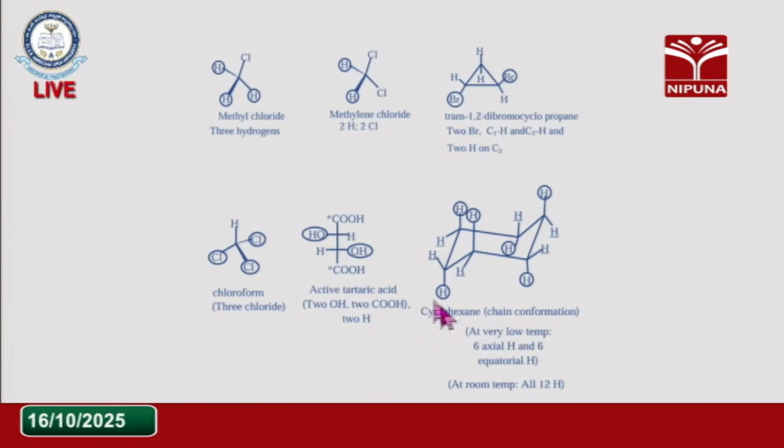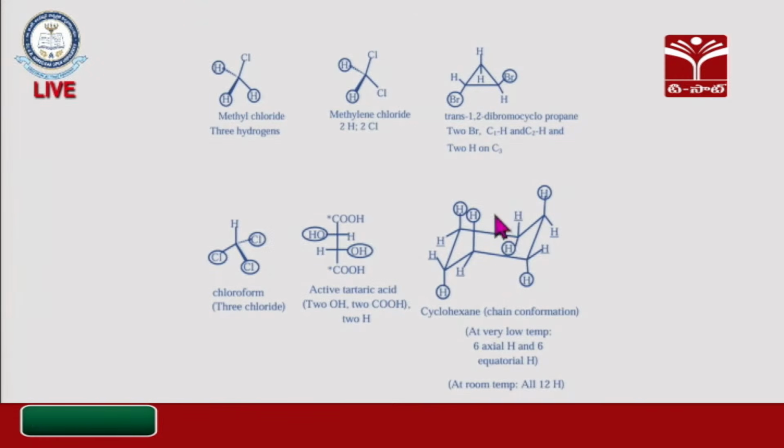And if you take this particular cyclohexane configuration, you can see a very interesting conformation of this cyclohexane. You can see there are 12 hydrogens attached on this cyclohexane conformation, and these 12 hydrogens are equivalent and the same at room temperature. At very low temperature, 6 hydrogens are different from the other 6 hydrogens.